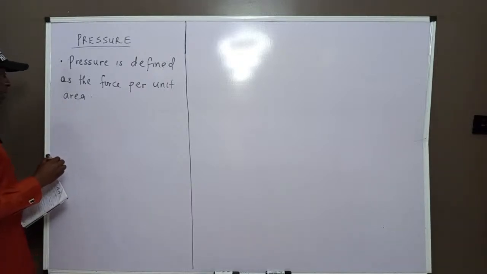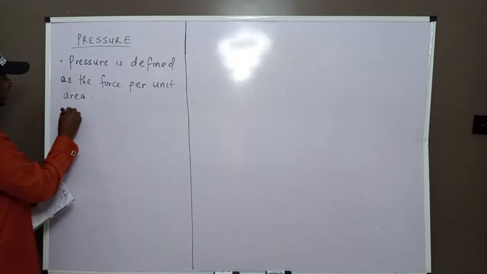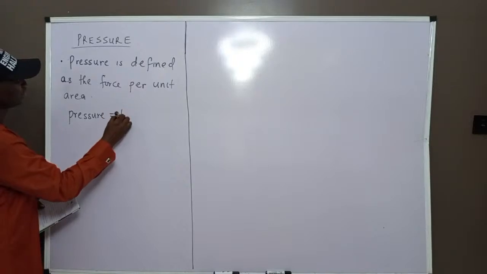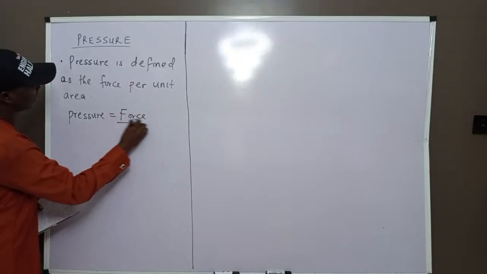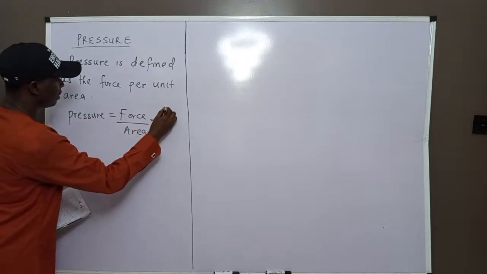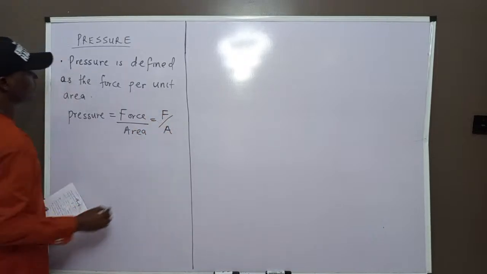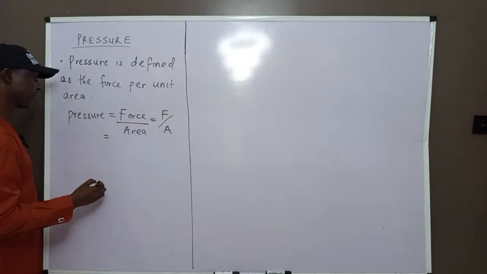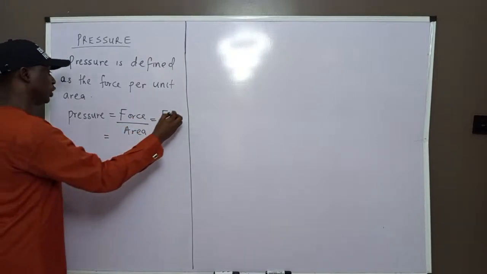Now, the pressure itself, which we define as force over area mathematically, F over A. Now, what is a force? Force is measured in Newton.